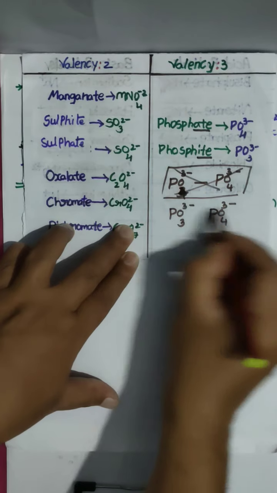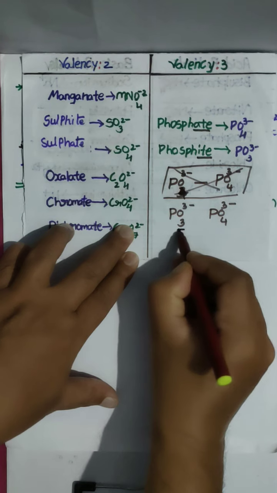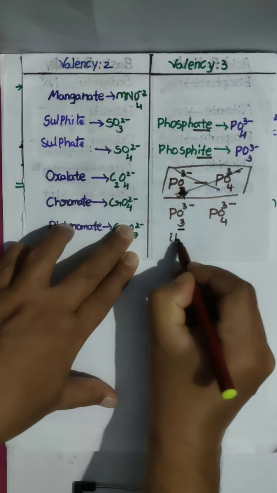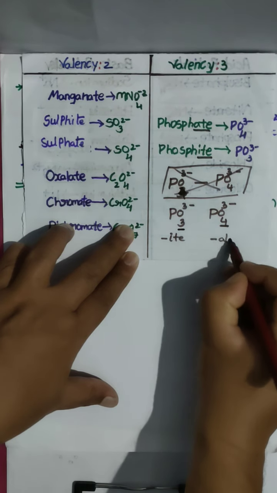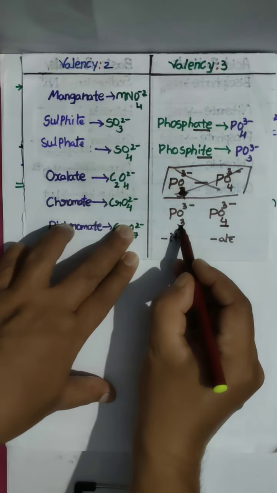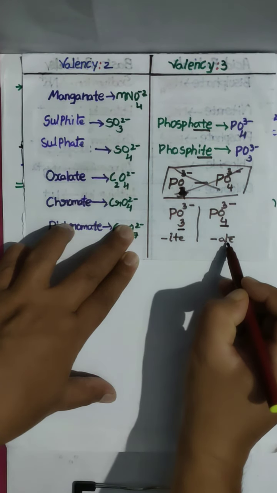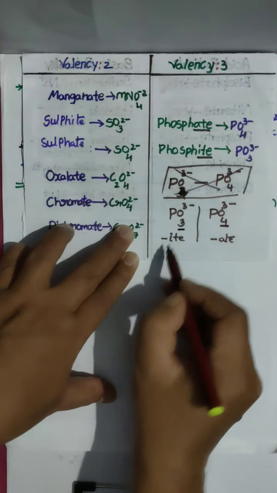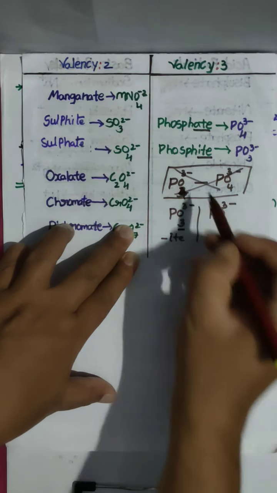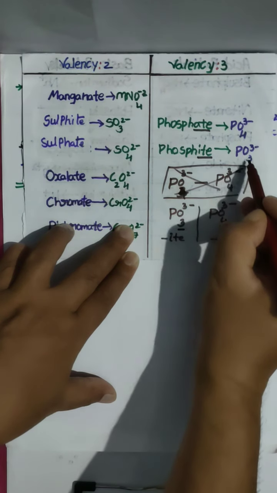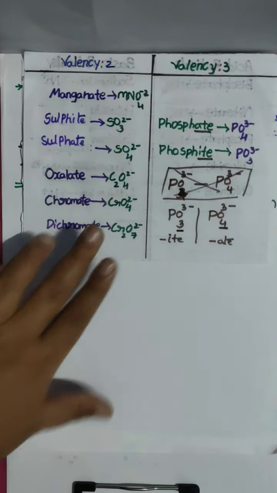Both have the same charge, but O3 and O4: lesser number of oxygens, 'ite'; more number of oxygens, 'ate'. Clear? Where fewer oxygens are there, we say 'ite'. Where more oxygens are there, we say 'ate'. Like that, O3 phosphite, O4 here phosphate. These all have valency 3.